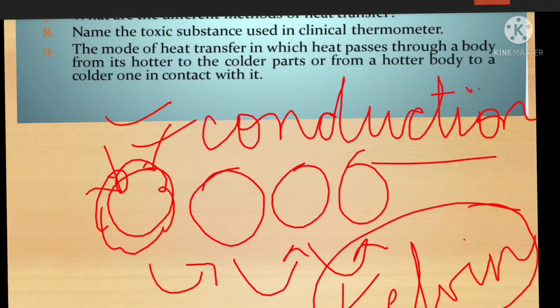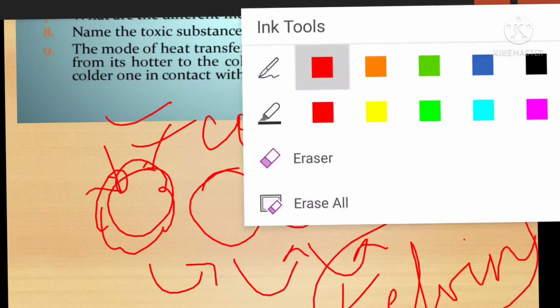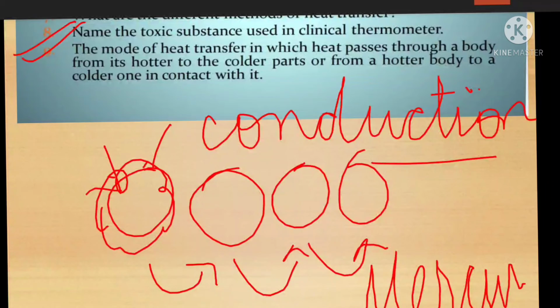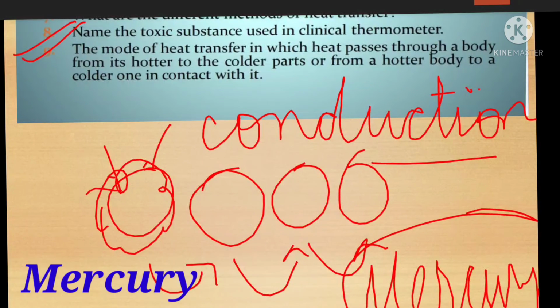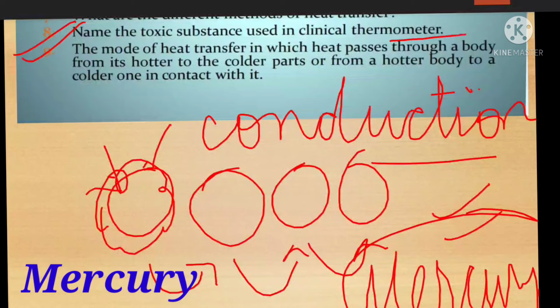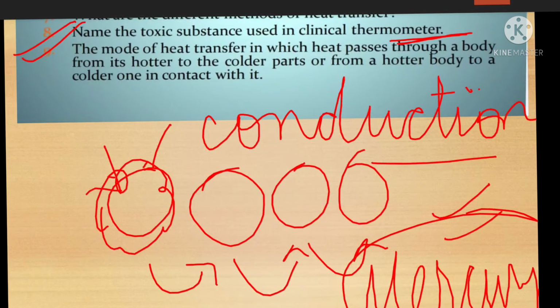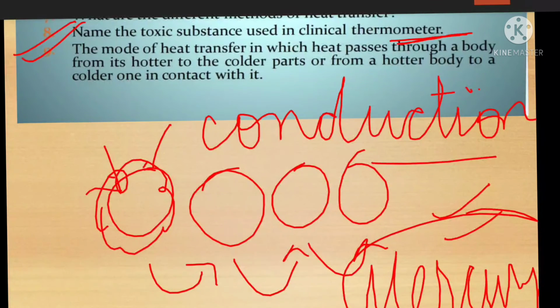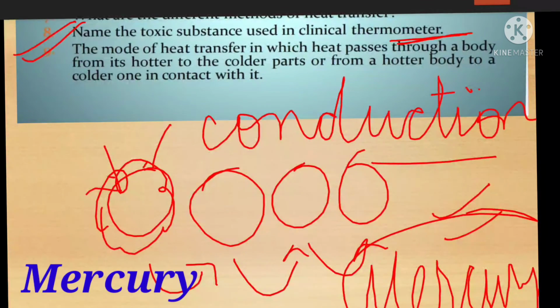Next, name the toxic substance used in a clinical thermometer. What is a toxic substance? That is mercury. Mercury is very toxic. That's why nowadays you do not have a glass clinical thermometer. Nowadays we have a digital thermometer in our home. Why? Because in a glass thermometer mercury is filled, which is very toxic for our body. The correct answer is mercury.